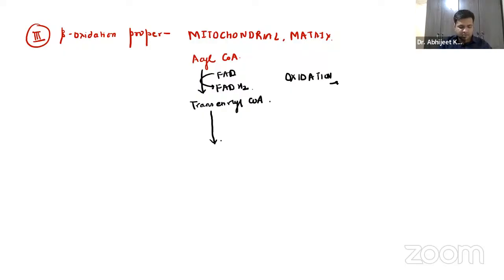Oxidation, right? Oxidation, basically the hydrogen is getting removed, right? So it is the oxidation part. Now this hydrogen which is removed is accepted by the FAD. FADH2, again there will be release of ATP, right?